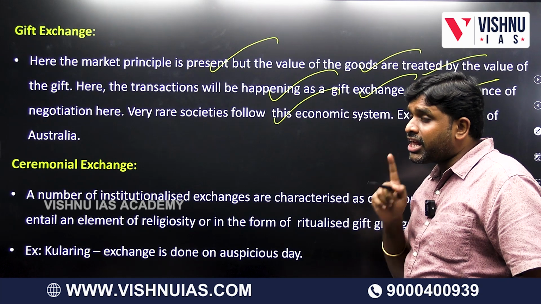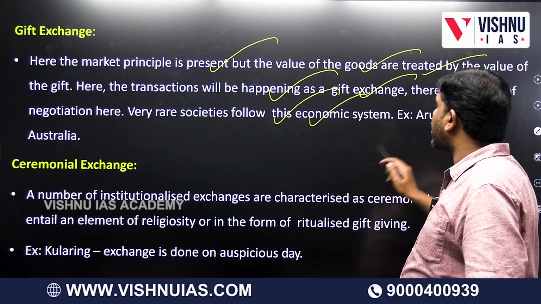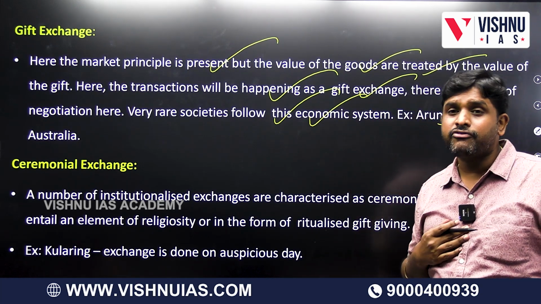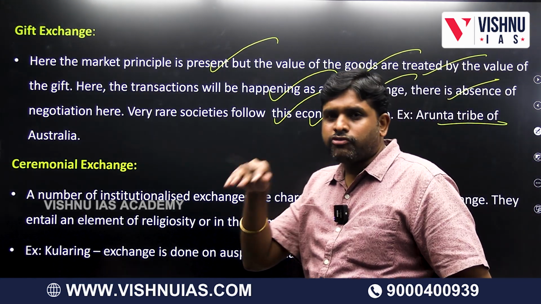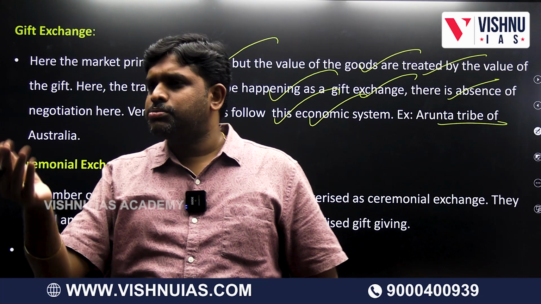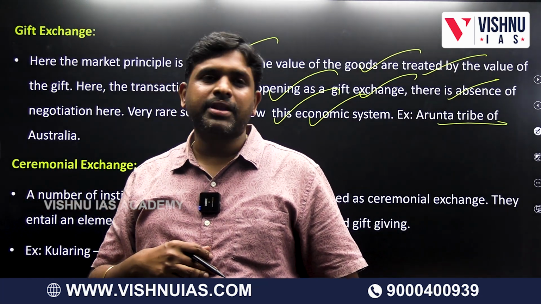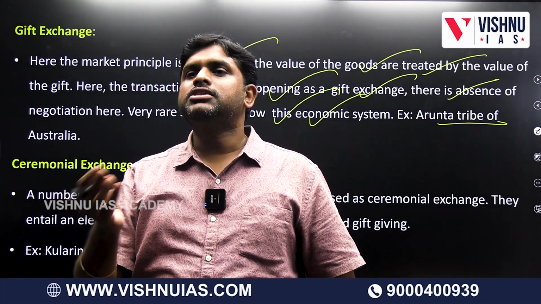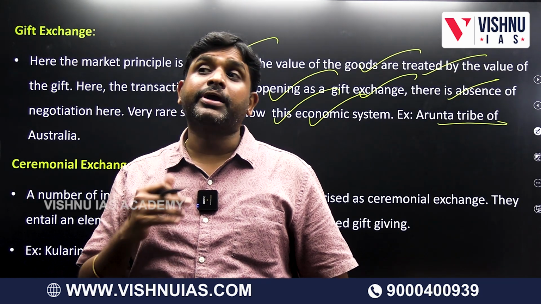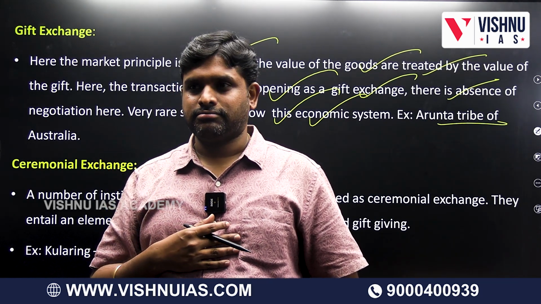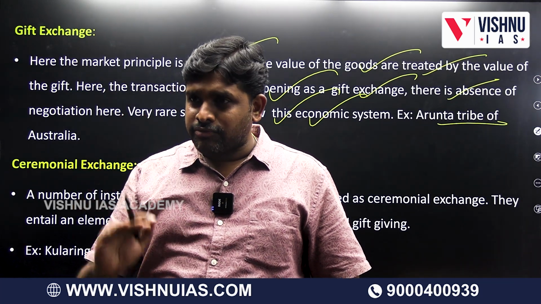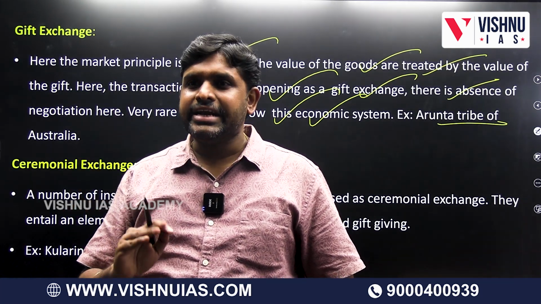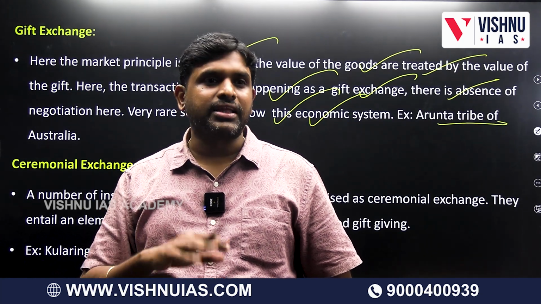Very rare, the rarest of the rare societies will follow this economic system. Example, Arunta tribe of Australia. In times of marriages, gift exchanges will be happening. These are called gift exchanges. They will expect that an equal amount will be given. If he doesn't give, status will be degraded. Next time the same expression will not be there, like that it is.